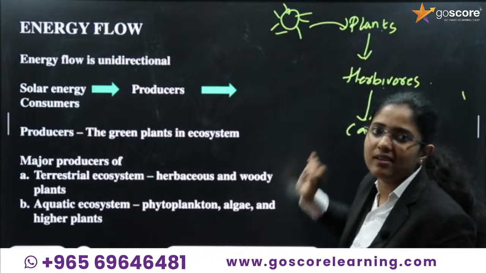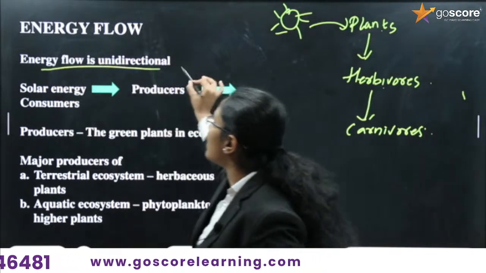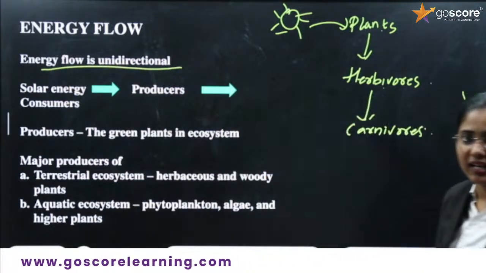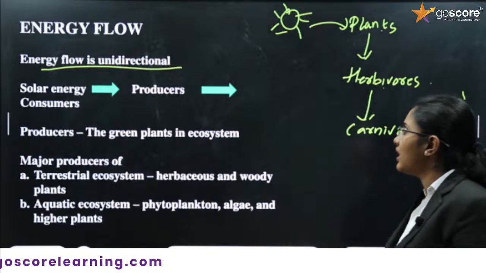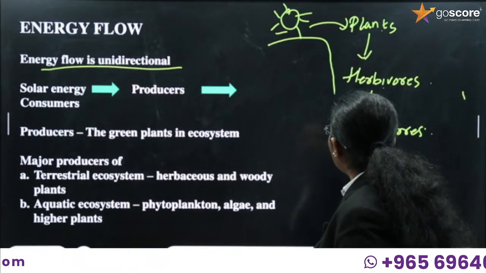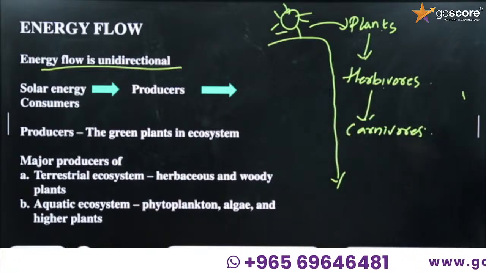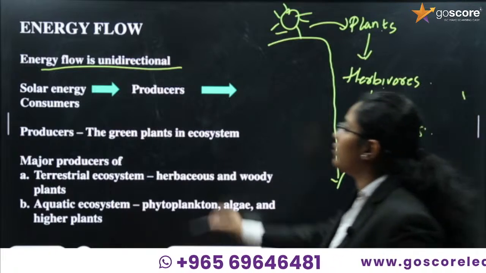So we can say the energy flow is always unidirectional. That means it moves from sunlight to the top carnivores. Understood? Clear?